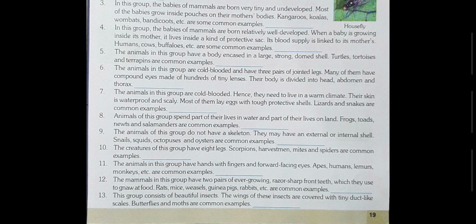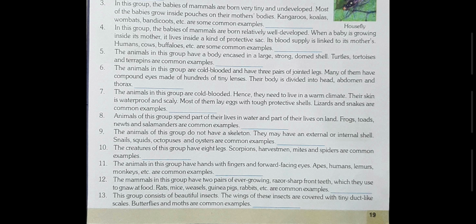The animals of this group do not have a skeleton. उनमें skeleton नहीं होते हैं. They may have an external or internal shell. Snails, squids, octopuses and oysters are common examples. So, this group of animals is termed as molluscs. Molluscs. Okay. Now come to question number 10.